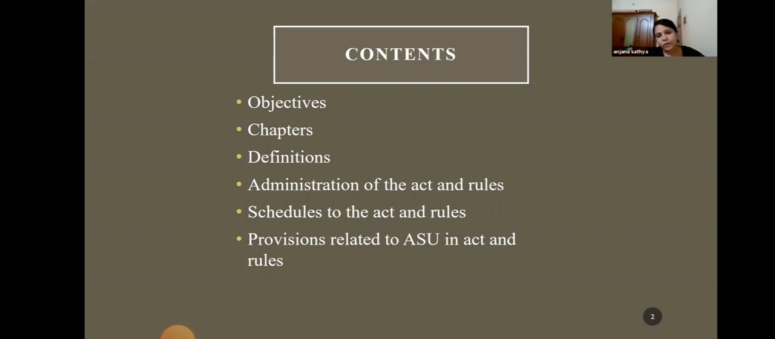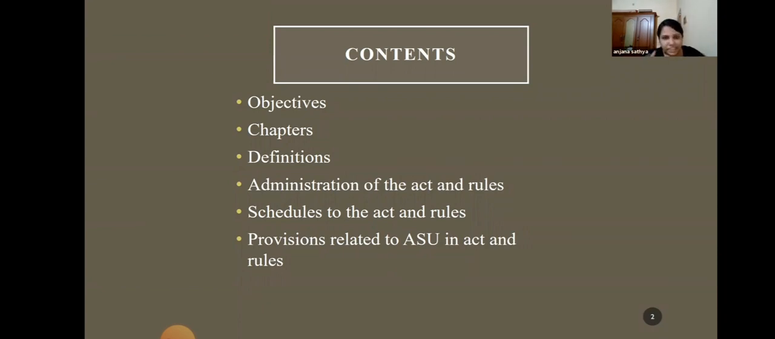And in this PowerPoint, the main contents of the class are objectives. First, we will learn about the objectives of the Drugs and Cosmetic Act. Why it is needed, or what is the necessity of the Act. And secondly, we will learn about the chapters of this Act, the Drugs and Cosmetic Act.